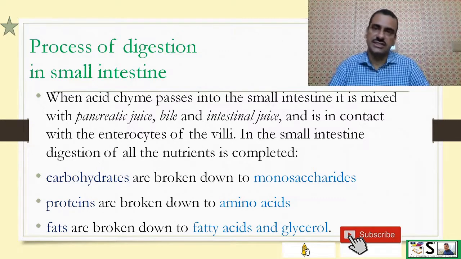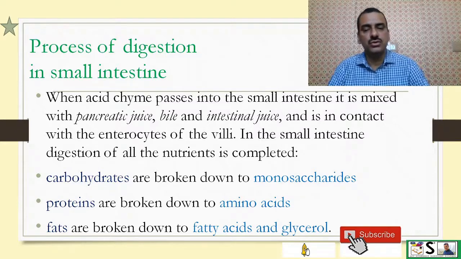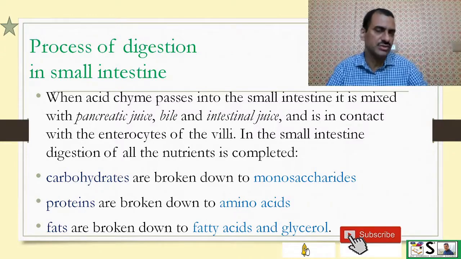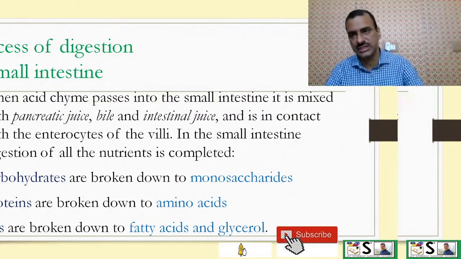In the small intestine, all nutrients are digested and converted into simpler forms. Carbohydrates are broken to monosaccharides, proteins are broken to amino acids, and fats are broken to fatty acid and glycerol, which can be absorbed easily.